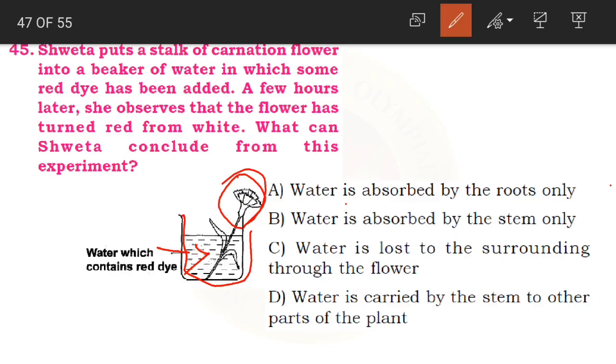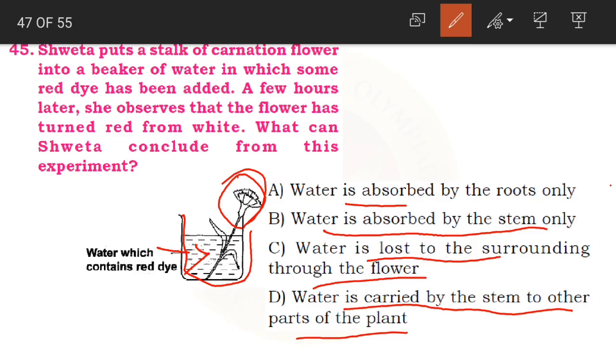So that we have to answer. So here options are given. A is water is absorbed by the roots only. B is water is absorbed by the stem only. C, water is lost to the surrounding through the flower. D, water is carried by the stem to the other parts of the plant.